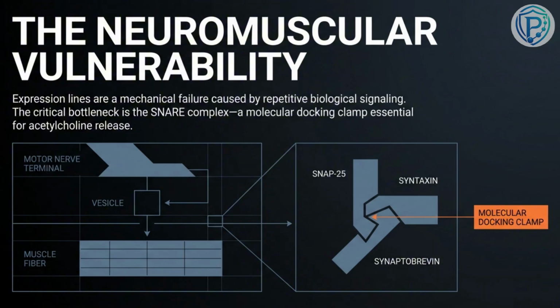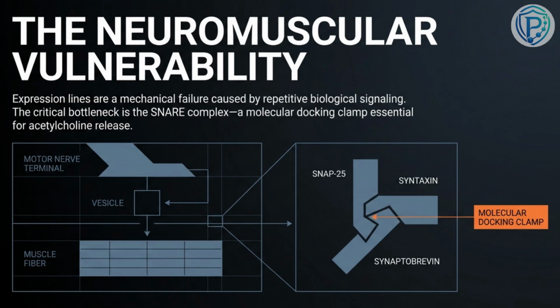Now, the critical bottleneck here, the structural vulnerability, is the SNARE complex. As you can see, it consists of SNAP-25, syntaxin, and synaptobrevin. You can think of it as a molecular docking clamp. Without this clamp functioning properly, that acetylcholine simply cannot be released. So how do we intervene?